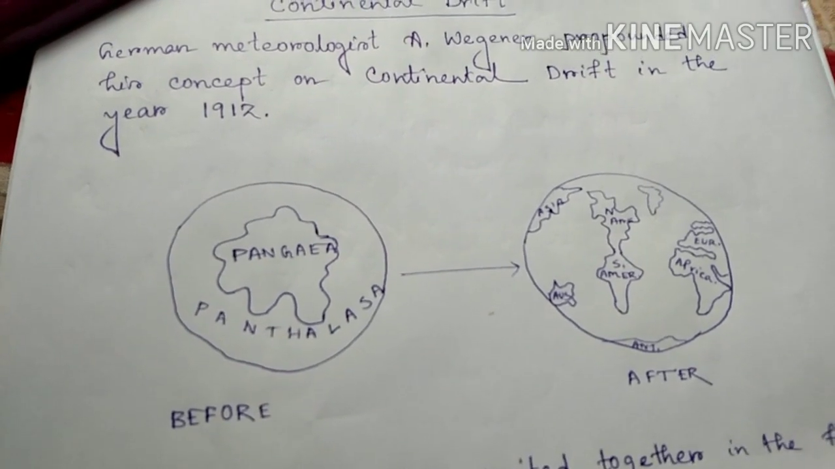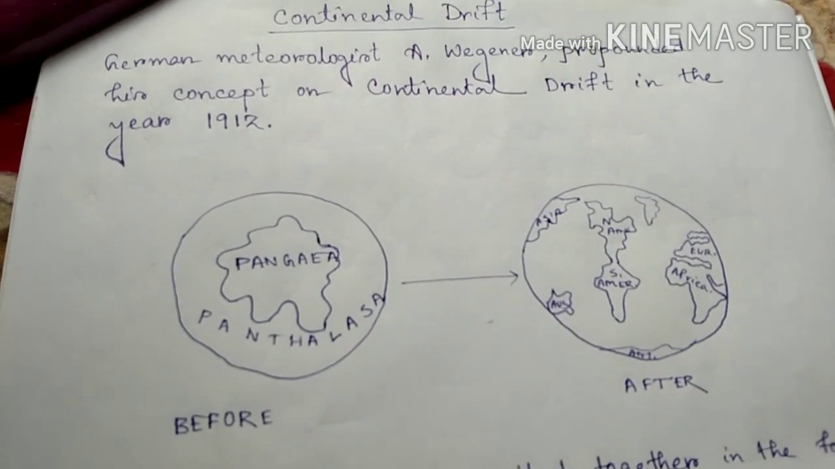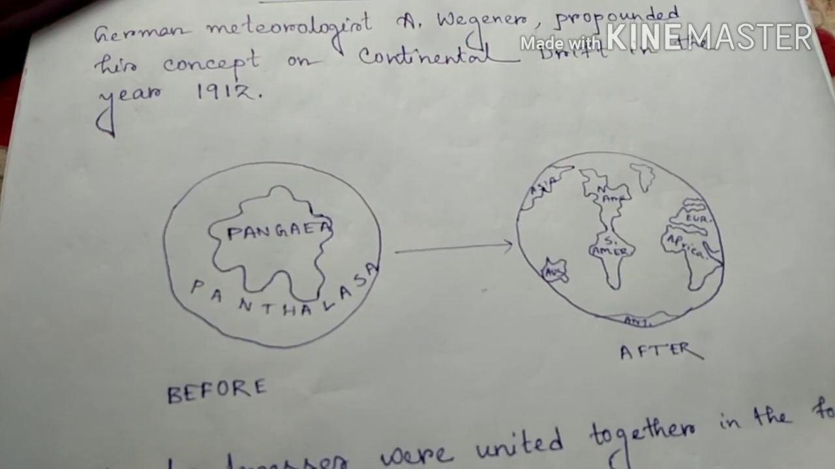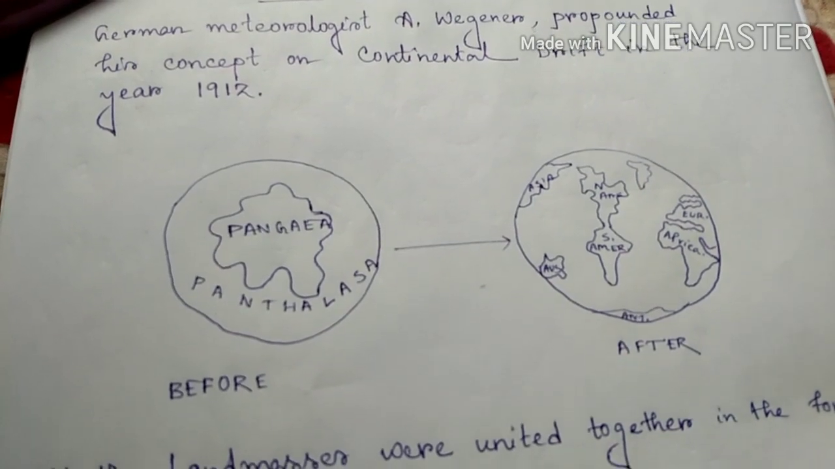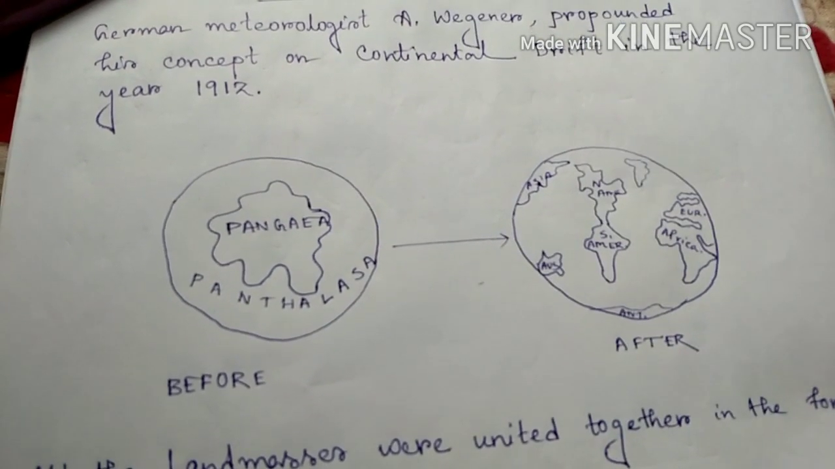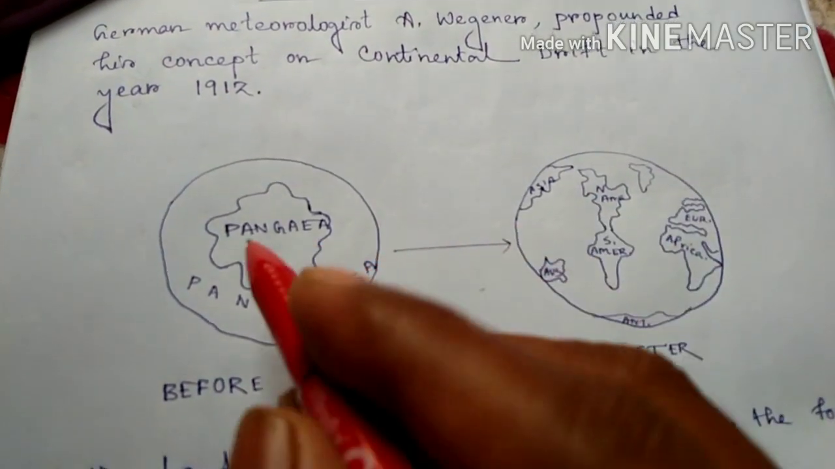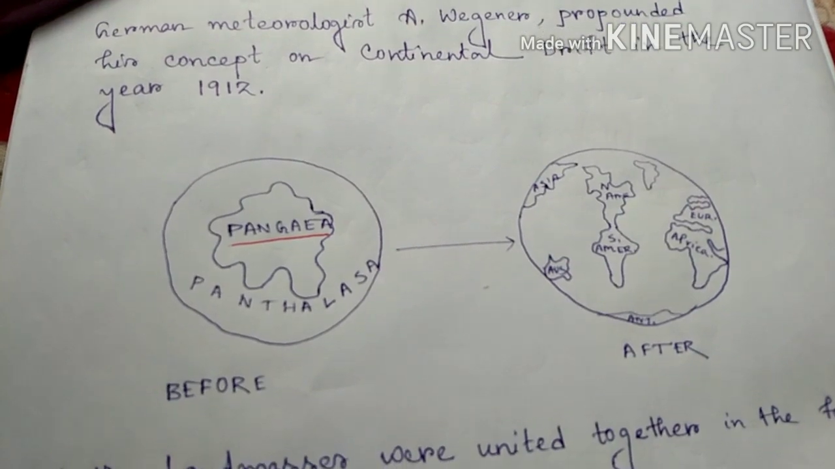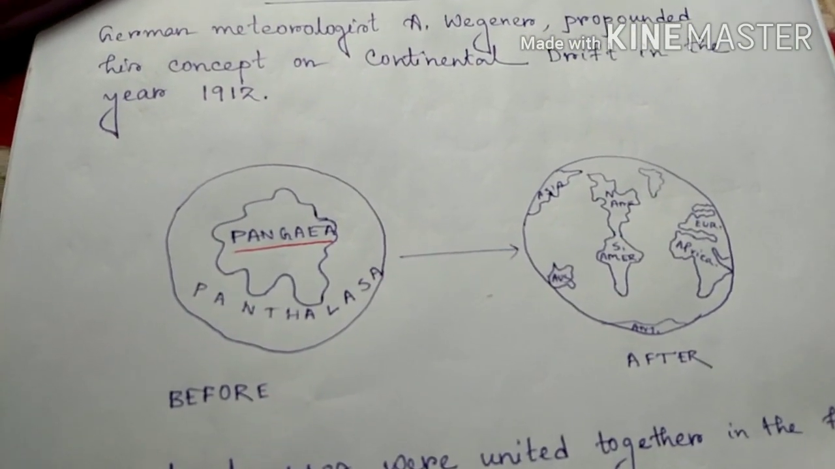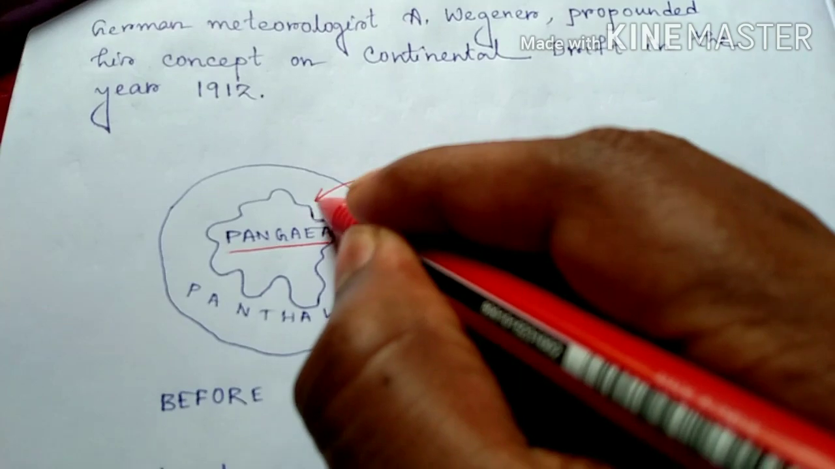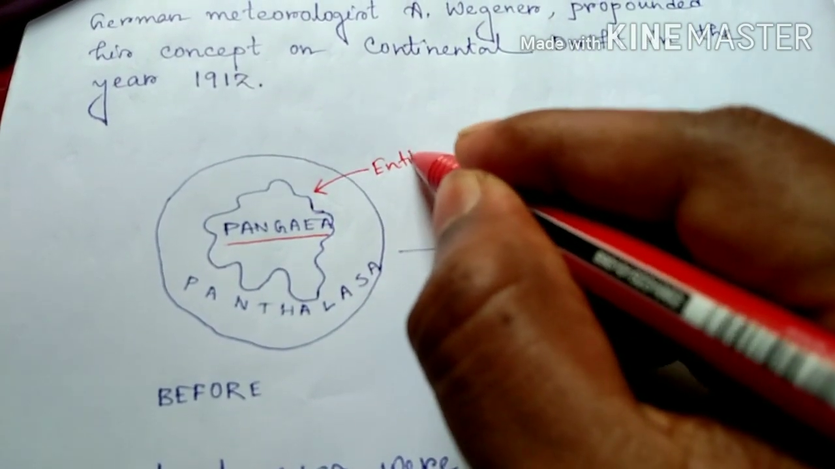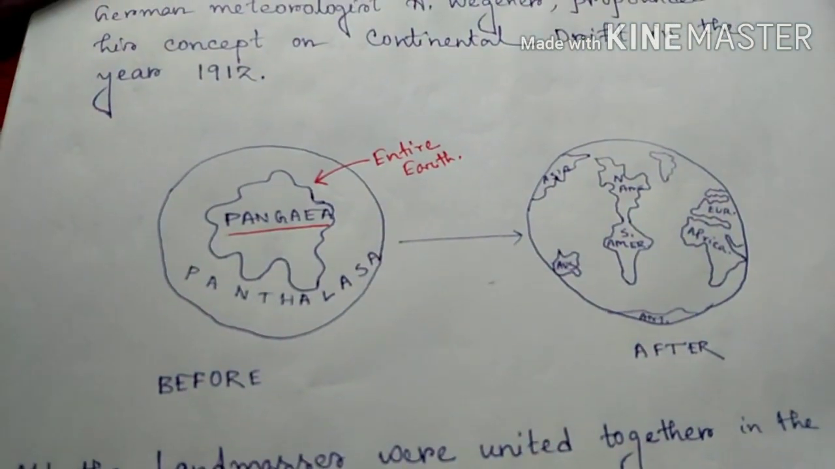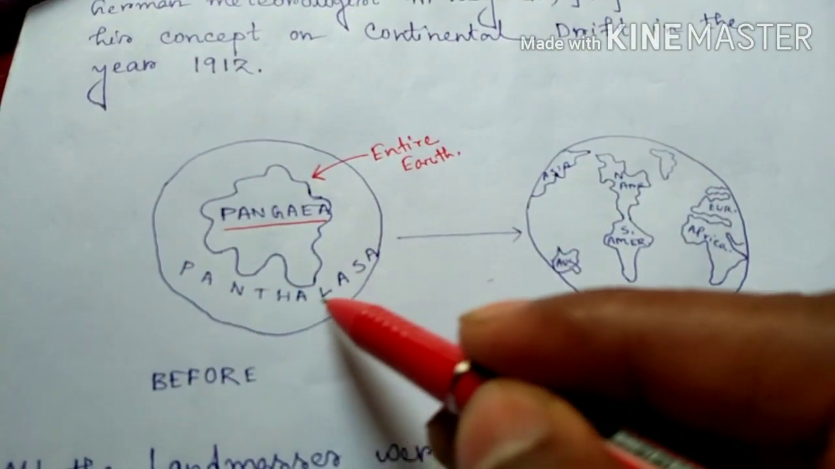He thought that about 250 million years ago, there was only one proto-continent or supercontinent, and he named it Pangaea. Pangaea is a Greek word which means entire earth, and Pangaea was surrounded by Panthalassa.